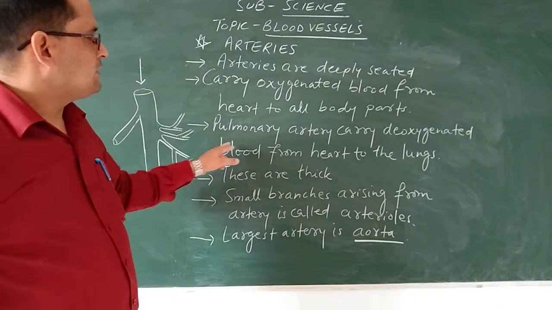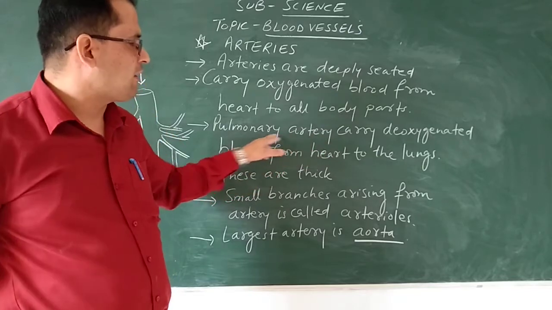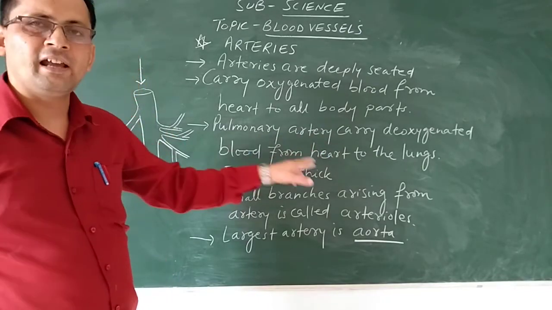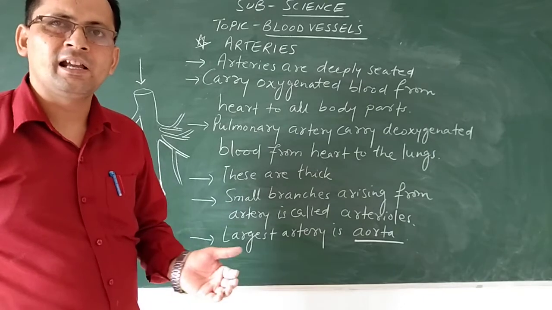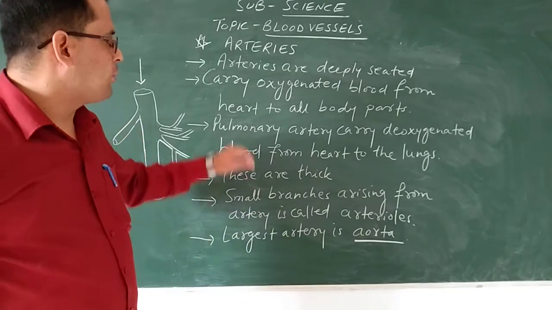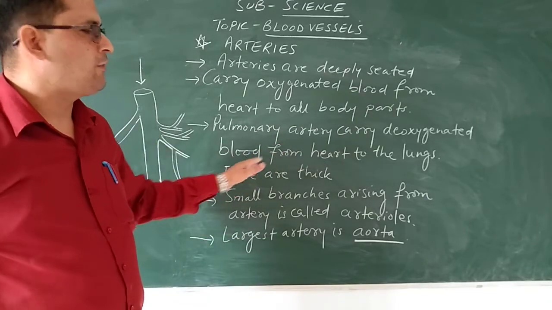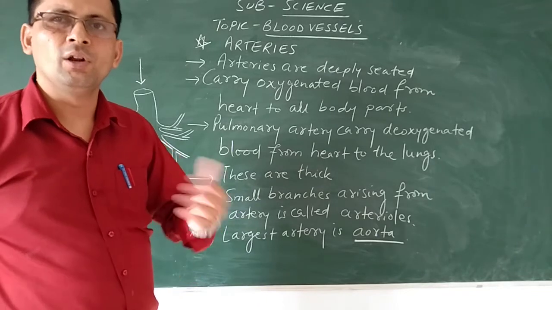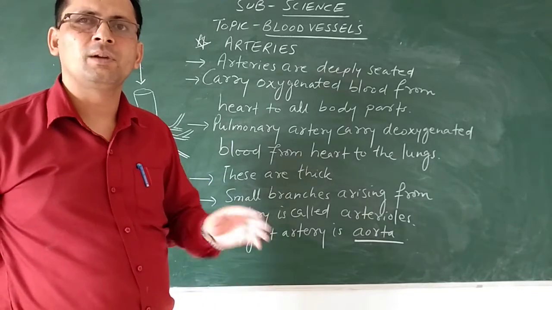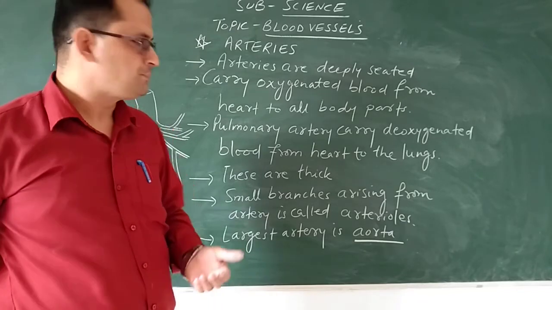Next, only the pulmonary artery is the exception, which carries deoxygenated blood. The rest of the arteries carry oxygenated blood, but the pulmonary artery is the exception. It carries deoxygenated blood from the heart to the lungs for purification. You know, beta, in the lungs the blood gets purified by exchange of carbon dioxide and oxygen.